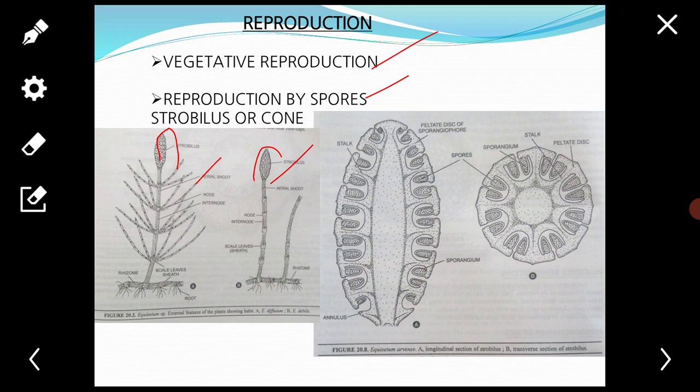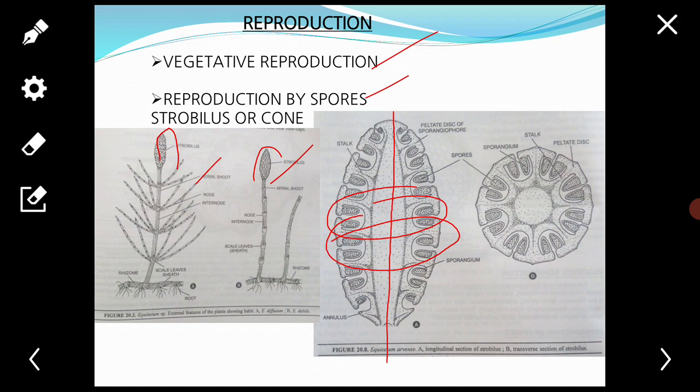Each strobilus consists of a thick central axis, around which the sporangiophores are arranged in whorls. The number of sporangiophores in each whorl may vary in different species. They are arranged in successive whorls, alternating with one another.